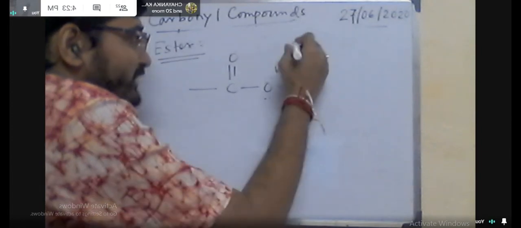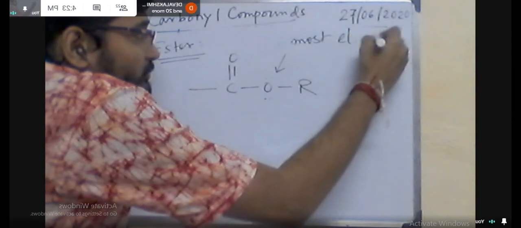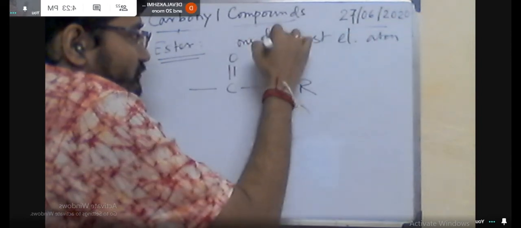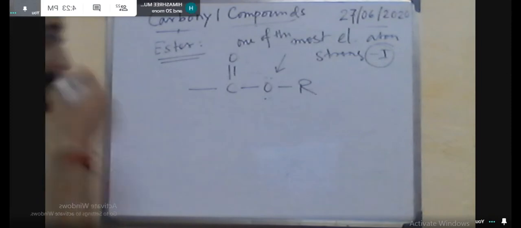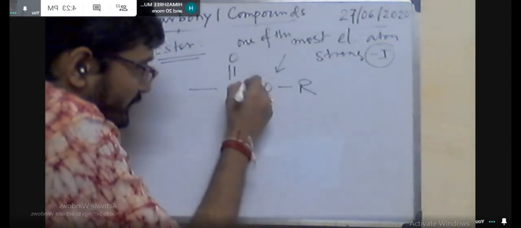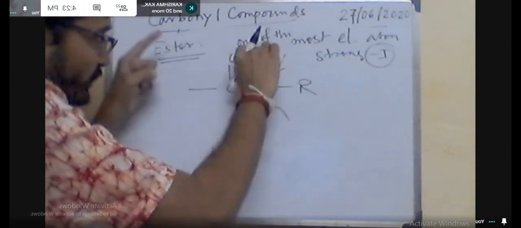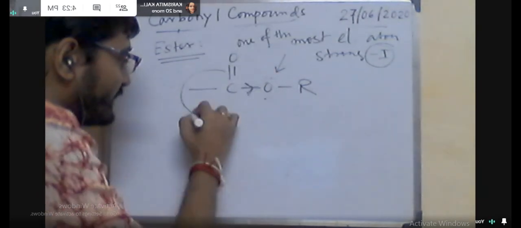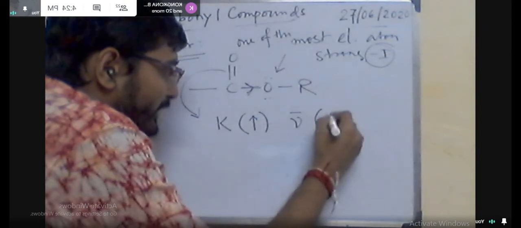Here the stretching frequency of C double bond O is found in the base value region in centimeter inverse. But if it is conjugated, you can see it will take part in the conjugation. So that means single bond character is generated here. So the stretching frequency will be decreased, and this nu bar is 1725 centimeter inverse.